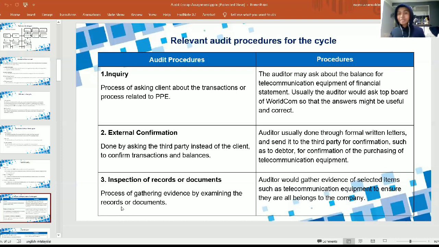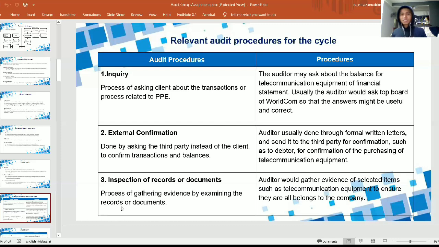The auditor usually does this through a formal letter sent to the third party such as a bank, debtor, or lessor, to confirm the purchase or a transaction that really occurred between our client and the third party.